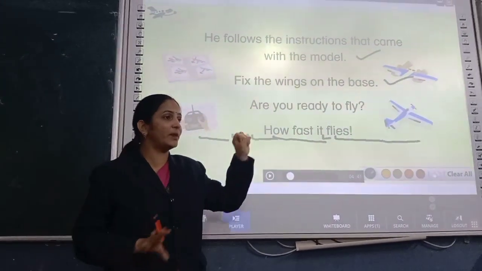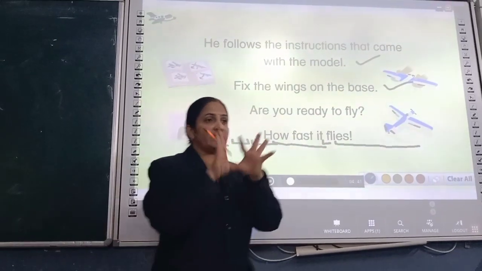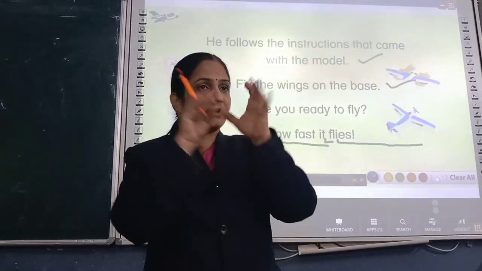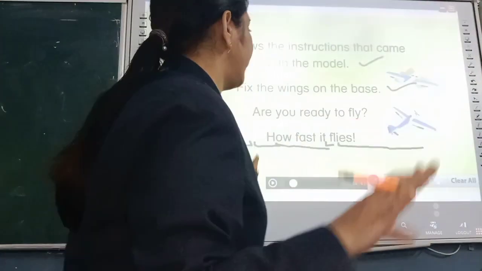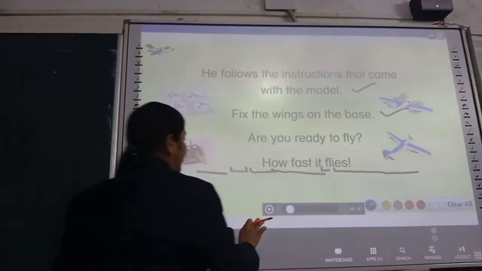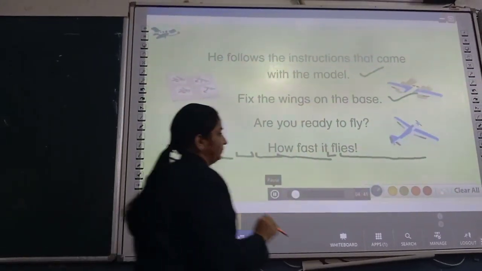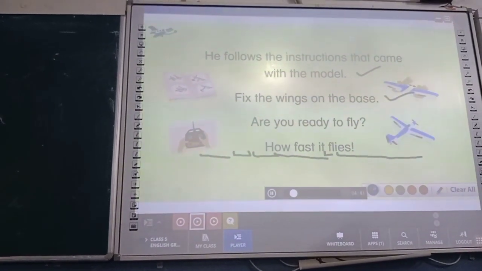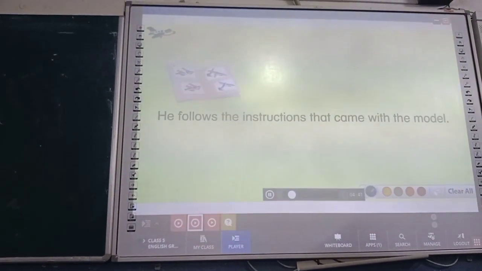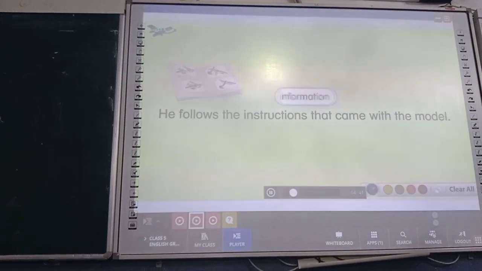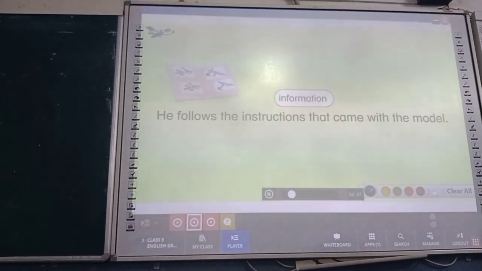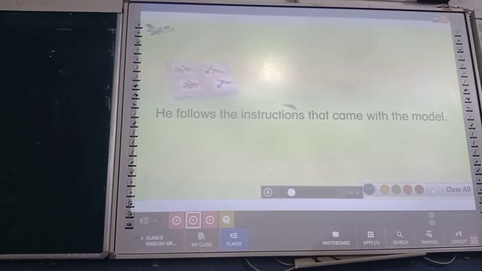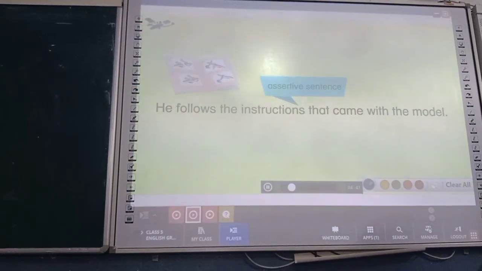They come together, but different moods are given. Assertive, interrogative, exclamatory, imperative, different types of moods are given. Let's see which of these is a different kind of sentence. This sentence gives us some information. It is called a declarative or assertive sentence.